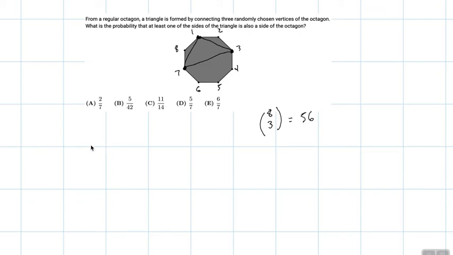Let's think about the ones where 1 is one of the vertices. It always has to be true that the vertices are not next to each other. So we could do 1 and 3 are not next to each other, and then 5 is not next to either. And keep going with this. 1, 3, 6 is going to be true. 1, 3, 7.